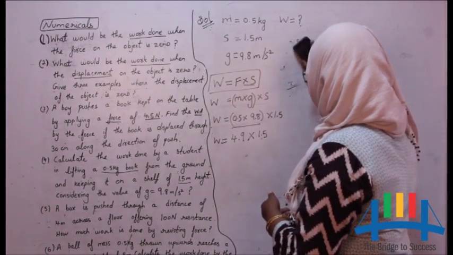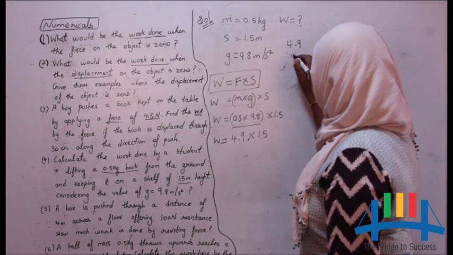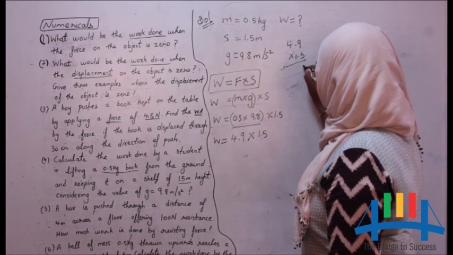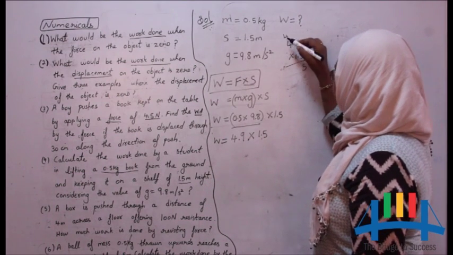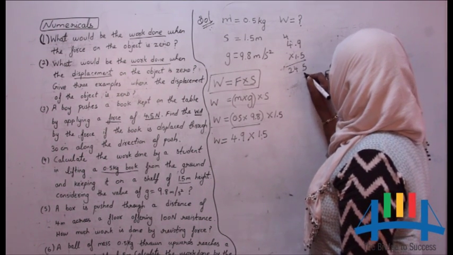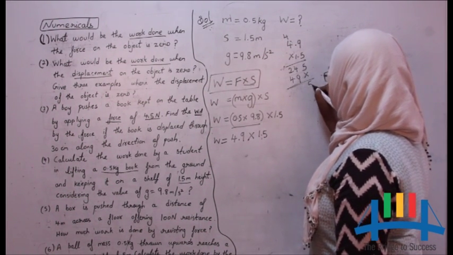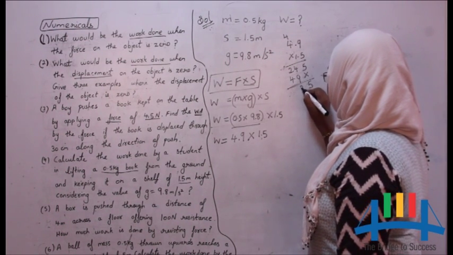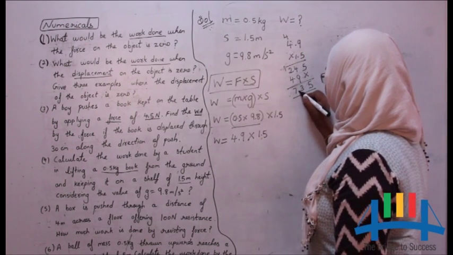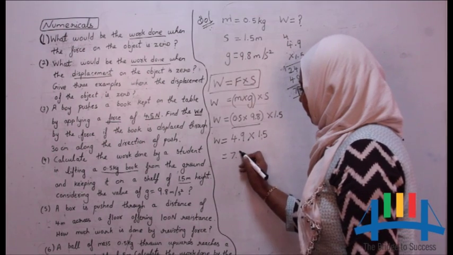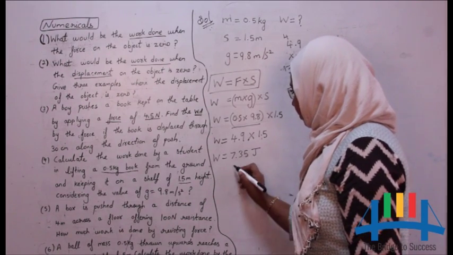Now if we do 4.9 into 1.5: 5 nines are 45, 5 fours are 20, 20 plus 4 is 24, 1 into 9 is 9, 1 into 4 is 4, so 5, 9 plus 4 is 13, 4, 5, 6, 7, so 1, 2. The answer is 7.35, and the unit for work is joules.